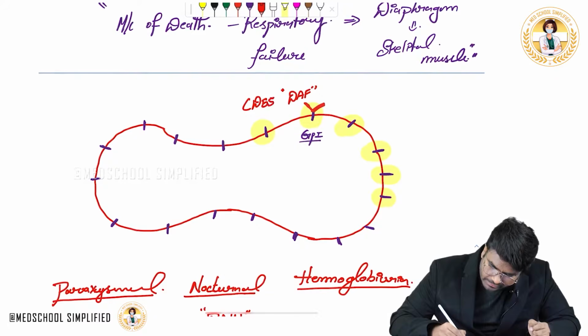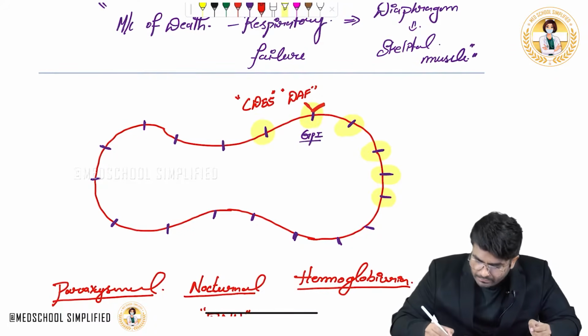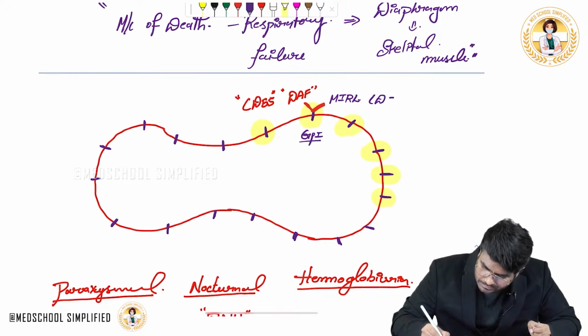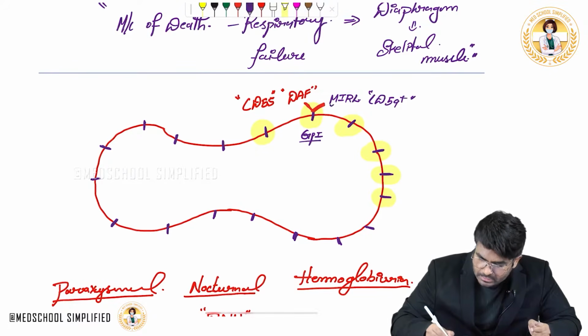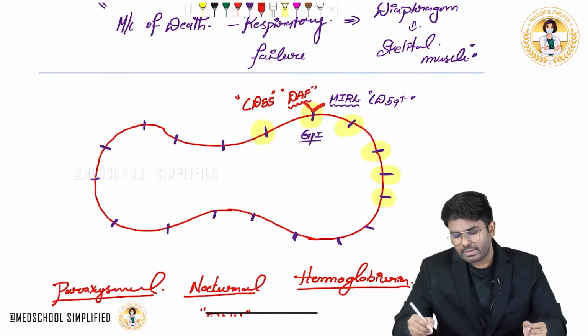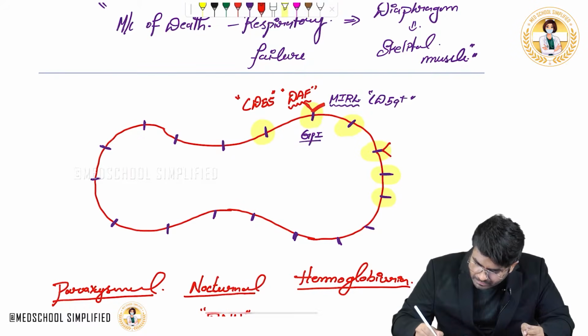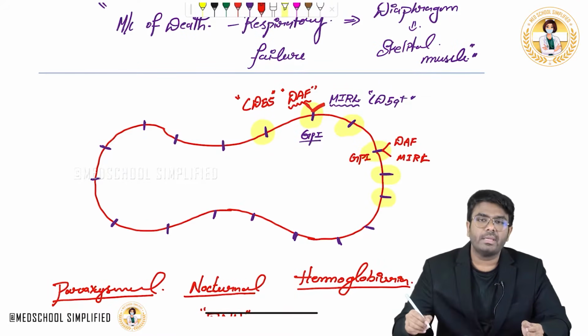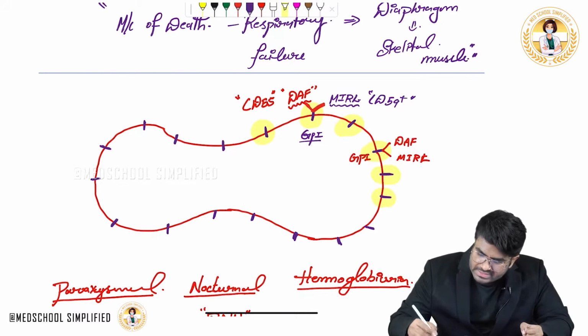And one more molecule is attached, that is MIRL, CD59. So DAF and MIRL molecules are present on the GPI, attached to the GPI.